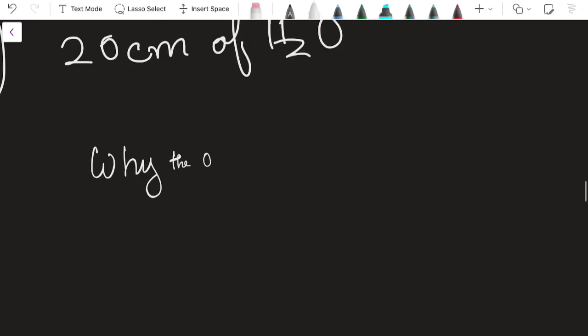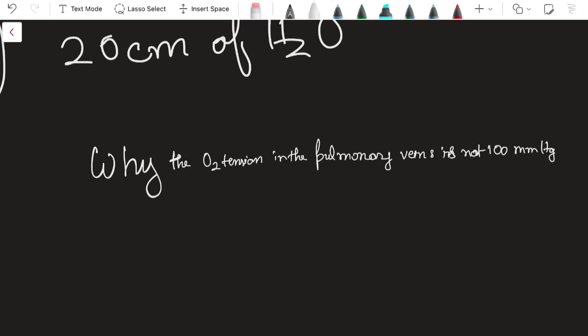Why is the oxygen tension in the pulmonary vein not 100 millimeter Hg? Instead, it is 97 millimeter Hg. Since it is receiving blood directly from the lung, it should be 100, but it is not so. It falls a bit below, that is 97 millimeter Hg.